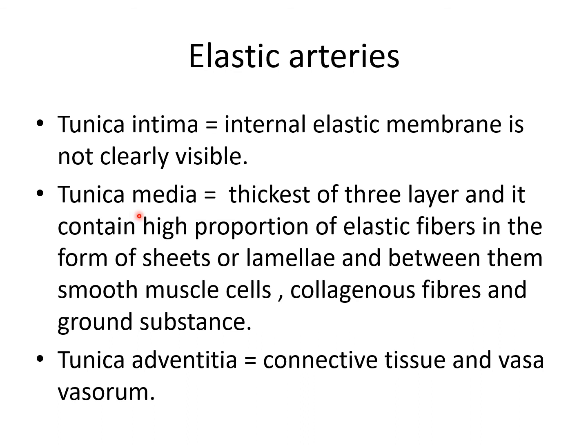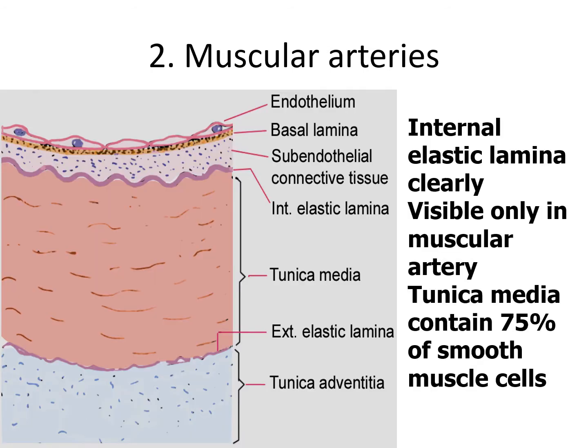The tunica media is the thickest of the three layers, and it contains a high proportion of elastic fibers in the form of sheets or lamina, and between them smooth muscle cells, collagen fibers, and ground substance. The tunica adventitia has connective tissue and the vasa vasorum. So these are the three main characteristic features of the elastic artery.